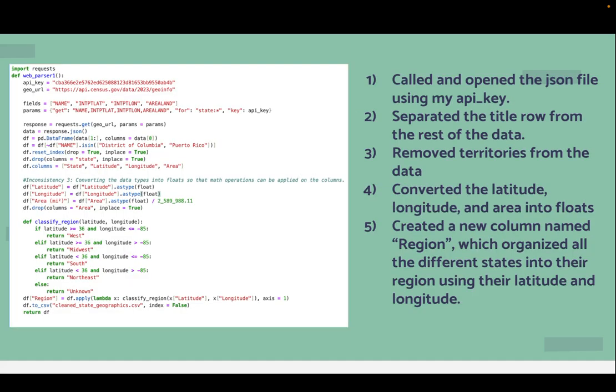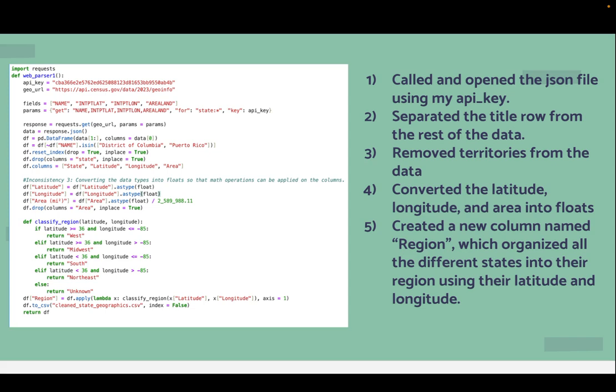For my second requirement, the API requirement, I began by requesting the JSON file using the API key given to me by census.gov. Using census.gov's documentation, I was able to figure out which parameters I needed in order to get the latitude, longitude, and area of each state. To clean the data, the first step was to turn the first row of the table into the column names and the rest of the data to the actual data.